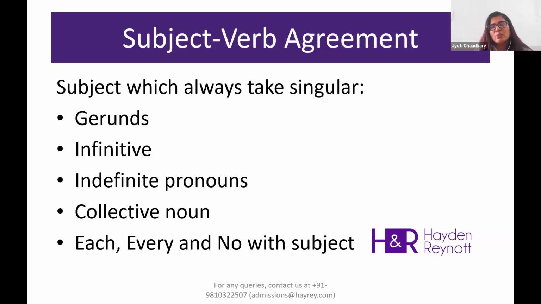And the last thing is whenever any subject is attached with each, every, and no, we have to keep in mind that whenever we get these subjects in a sentence, we have to take them as a singular subject. That is the most important thing for subject-verb agreement. Thank you.